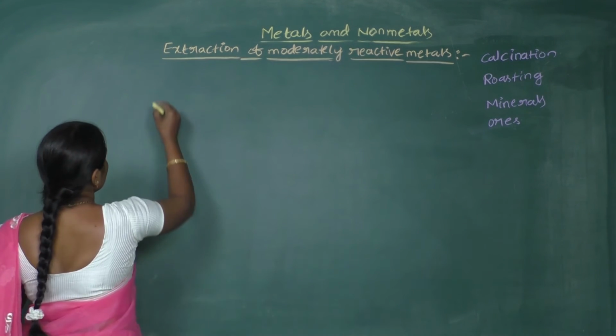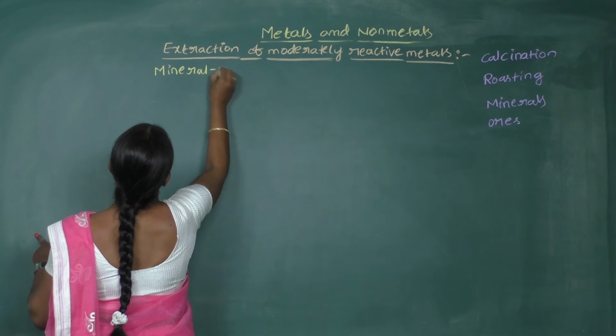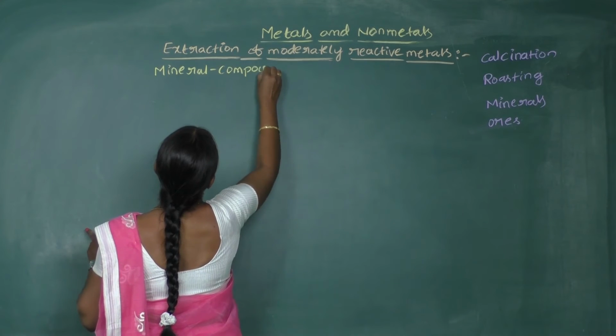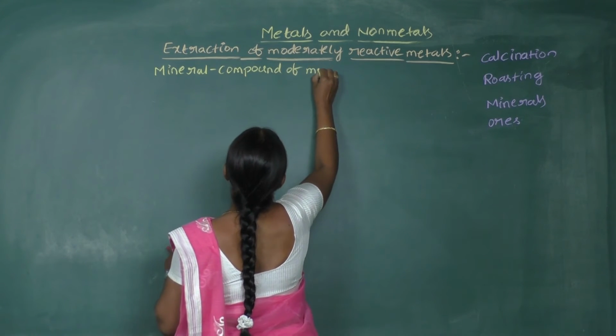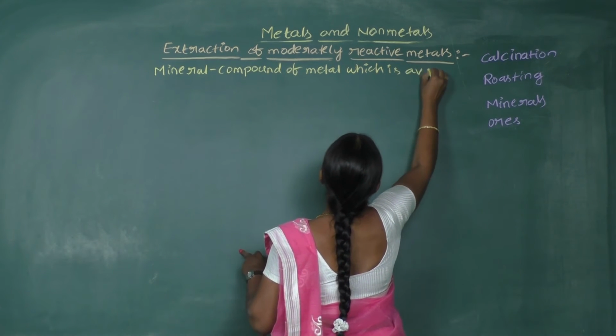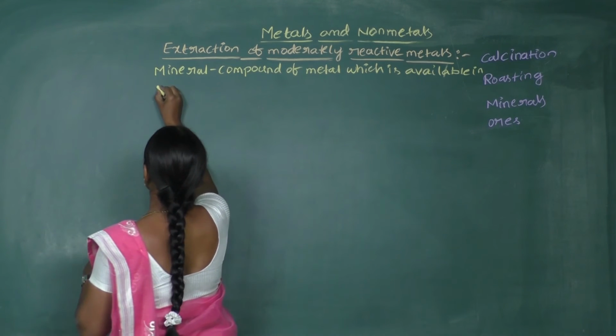So let me write it here. What is a mineral? A mineral is the compound of a metal which is available in earth crust.